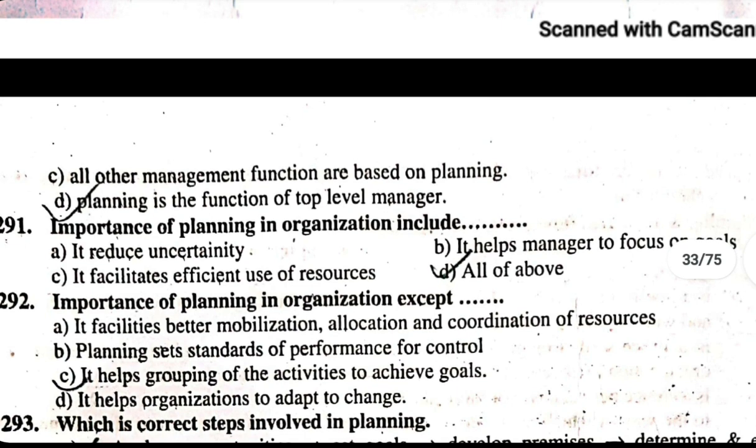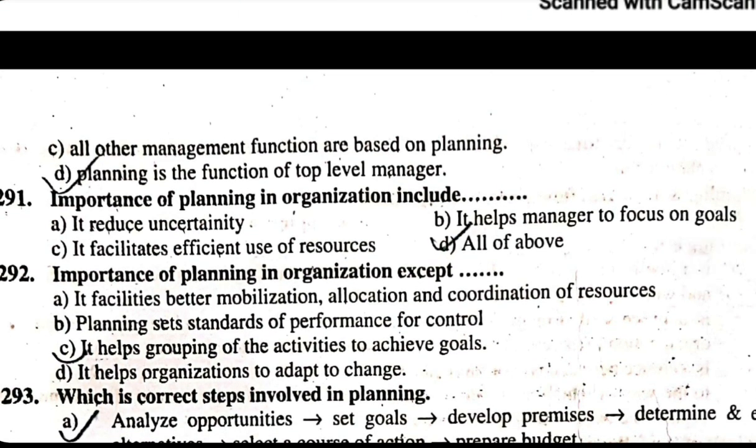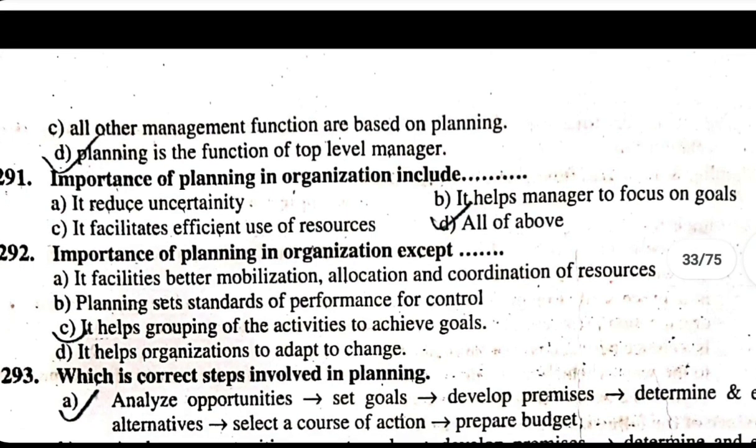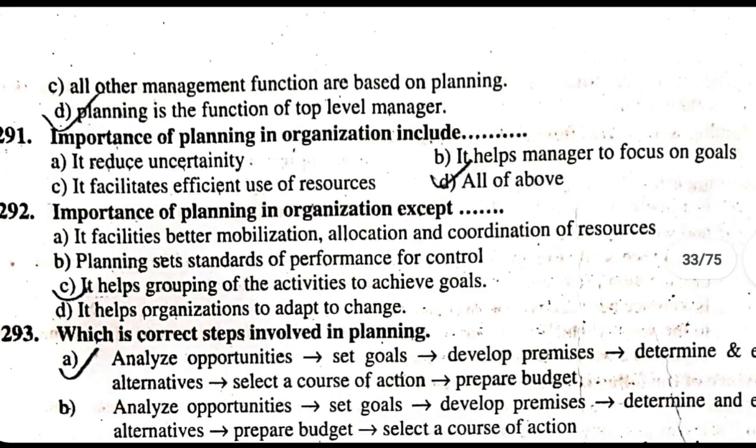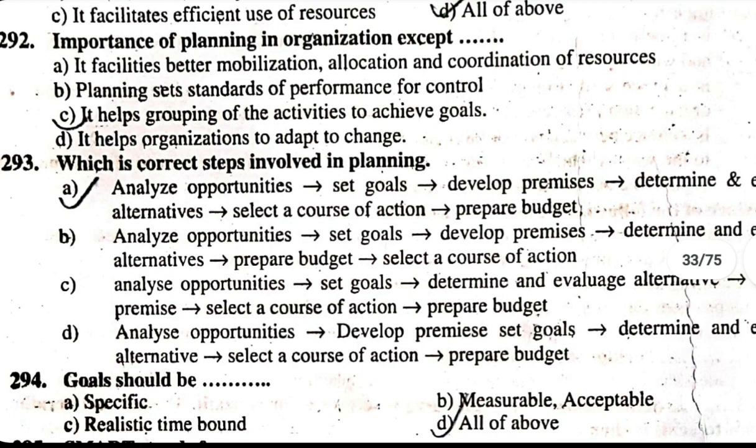293. Which is correct steps involved in planning? First, analyze opportunity. Second, set goals. Third, develop premises. Fourth, determine and evaluate alternatives. Fifth, select a course of action. Sixth, prepare budget. 294. Goals should be A. Specific. B. Measurable. C. Acceptable, realistic. D. Time bound, SMART. The correct answer is D, all of above.